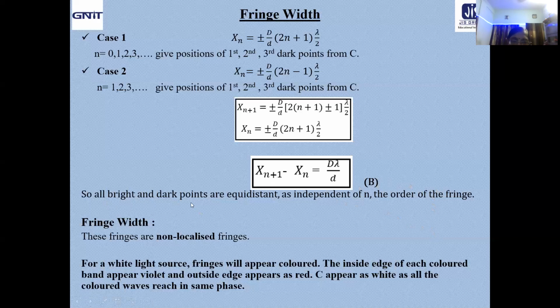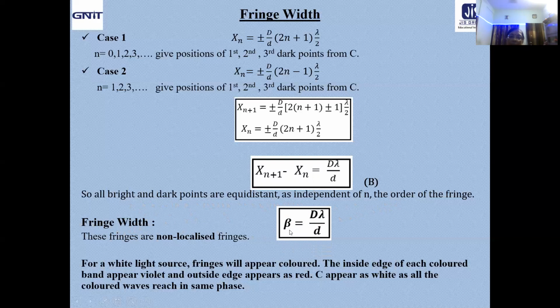That means all dark and bright points are equidistant, as they are independent of small n, the order of the fringes, because everything is constant here for a given setup. This separation is called the fringe width, that is, the separation between consecutive bright or dark points.